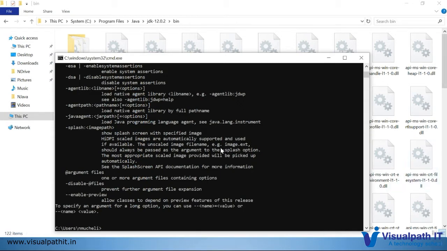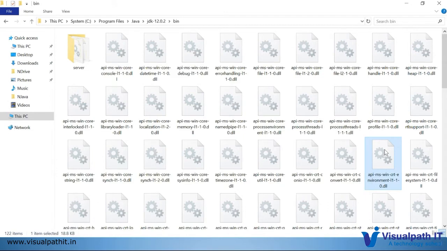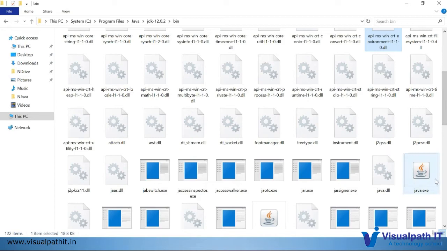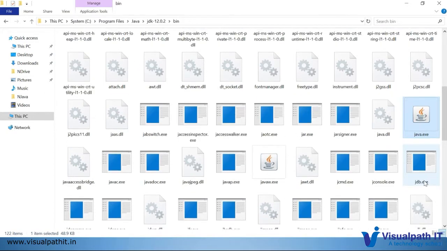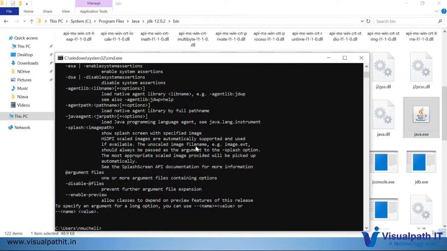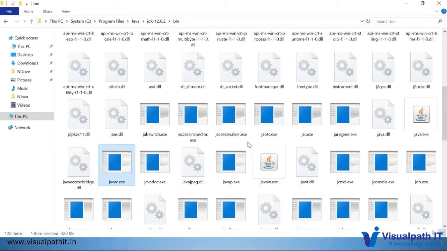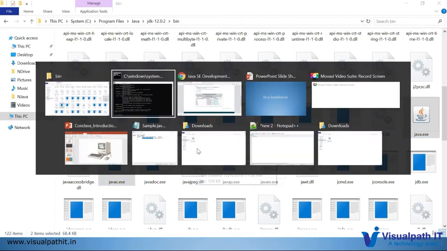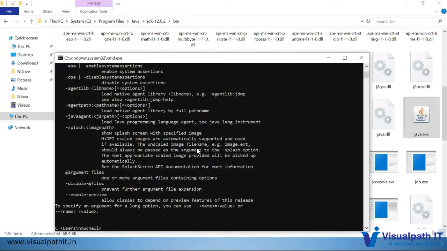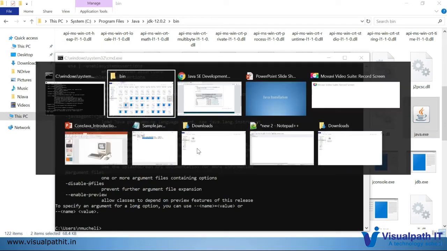So where are this java and javac available, and why do we set this path? Because these files are already available in this path. Suppose you see this bin, java.exe we have, this is what we are calling as java, and javac.exe will be there. So these two we are setting as path. That is how we can set it as path, and we can access the Java version and other commands. We'll come back to the slides.